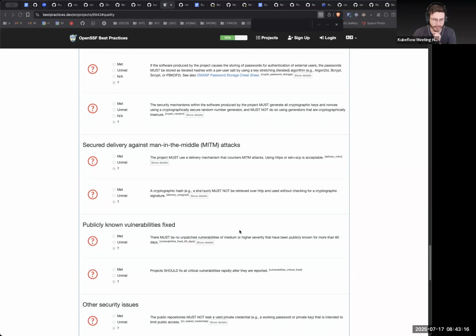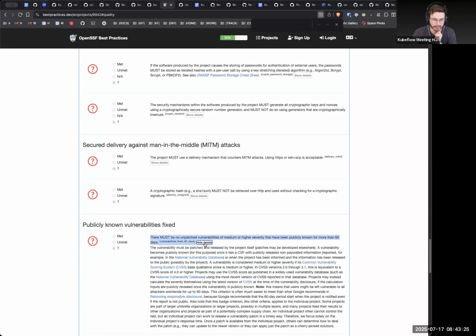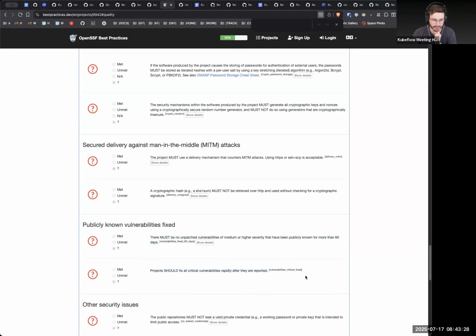No, but there probably are other scanning tools that will be available to him. We just need to agree on a plan here. It just says there can't be publicly disclosed ones that are medium or higher, but critical ones that are reported should be fixed rapidly. I think these are probably the only ones that are actually going to stop the 100%.